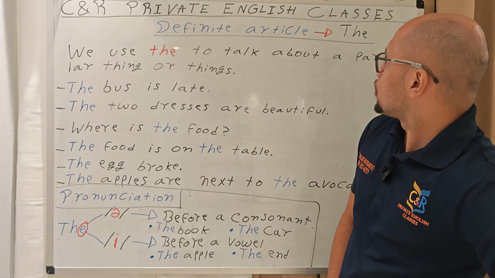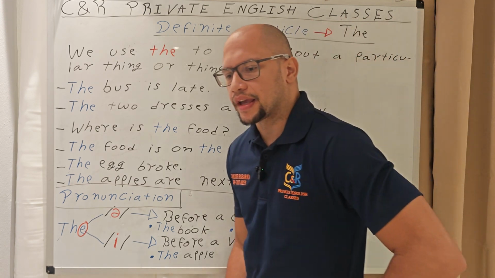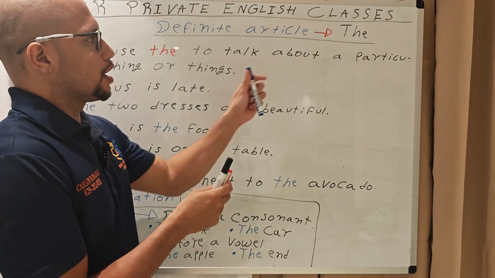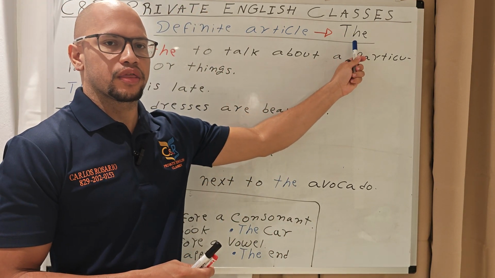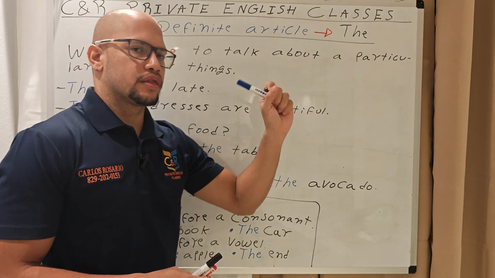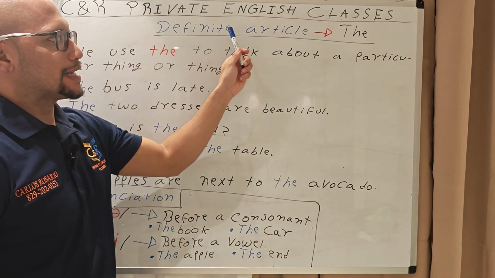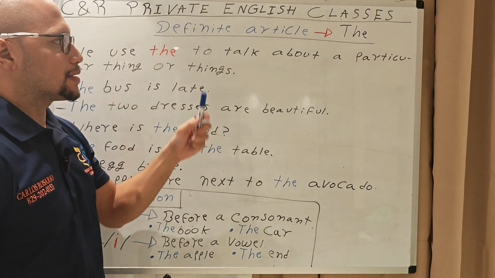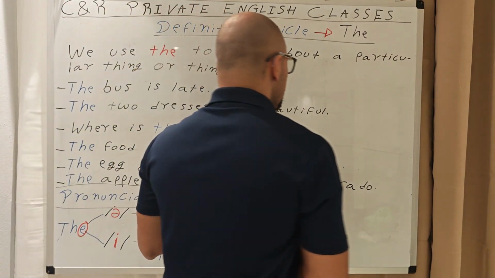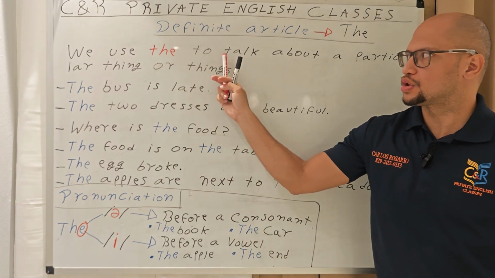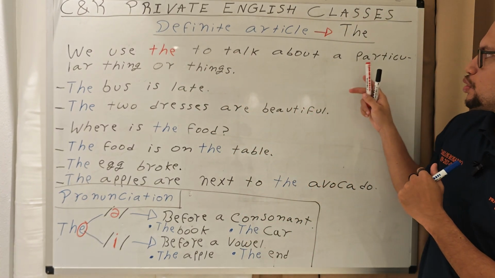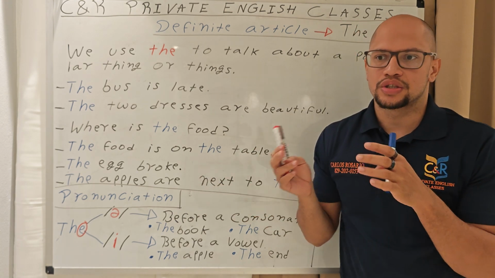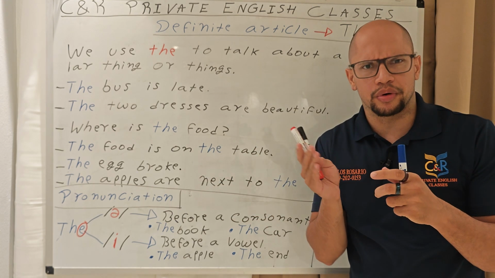Definite article, the. Okay, here we have a very common word, the. The is a definite article. We call it definite because we use the to talk about a particular thing or things. So it could be singular or plural.